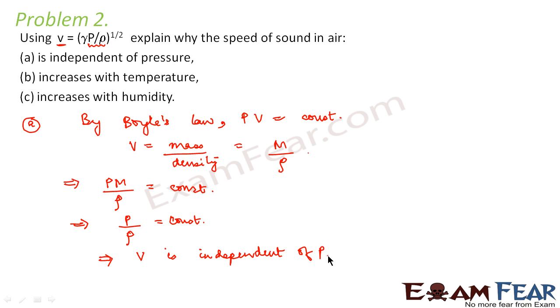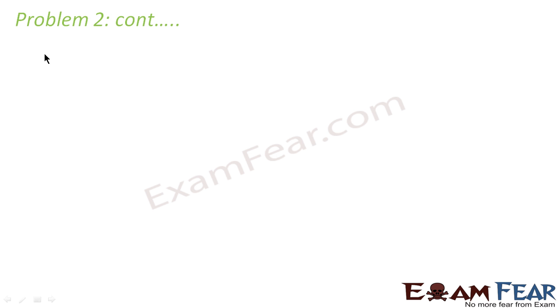Now let us look at the next part. In the next part, we have to prove that V increases with temperature. That means V is directly proportional to temperature. So here we will make use of the ideal gas equation, which says that PV is equal to nRT, where n is the number of moles. For now, let us suppose that we are talking about 1 mole. So PV is equal to RT, and we can write P is equal to RT by V.